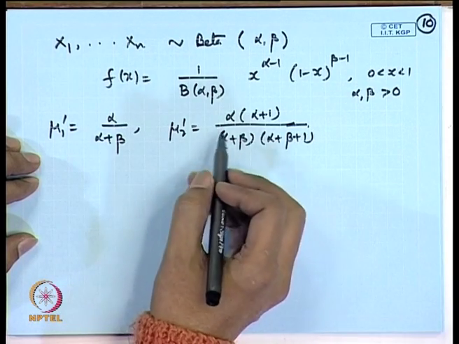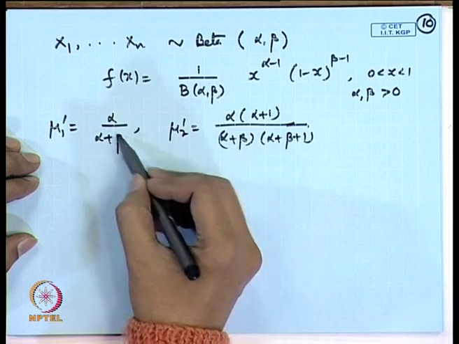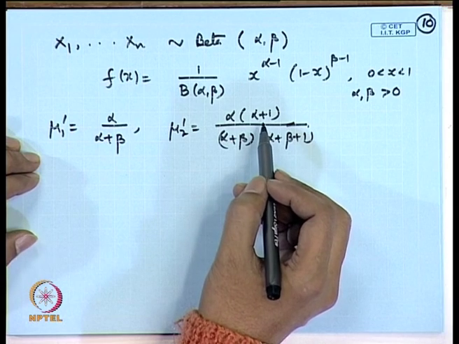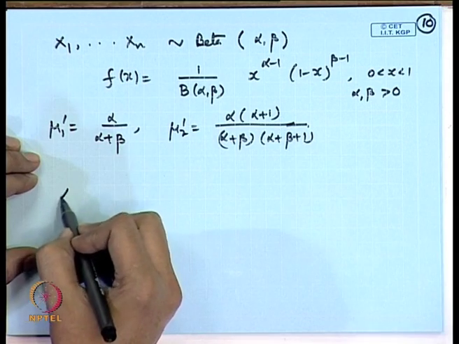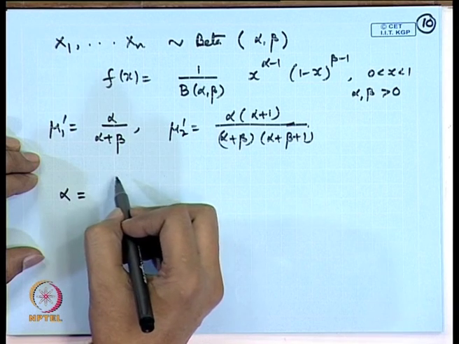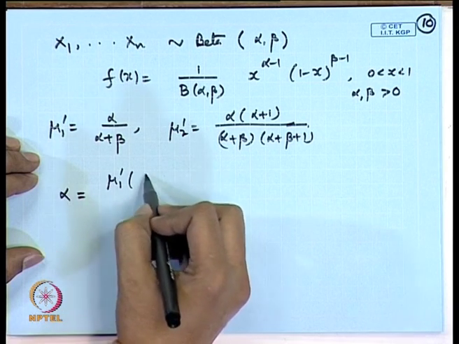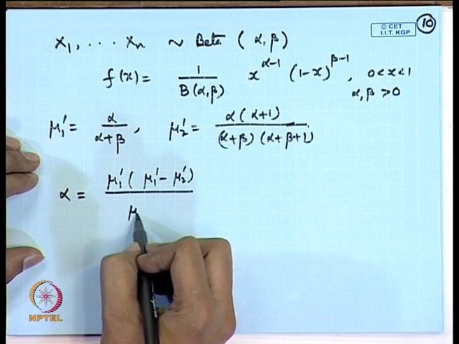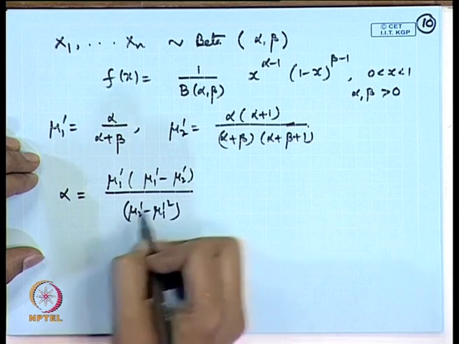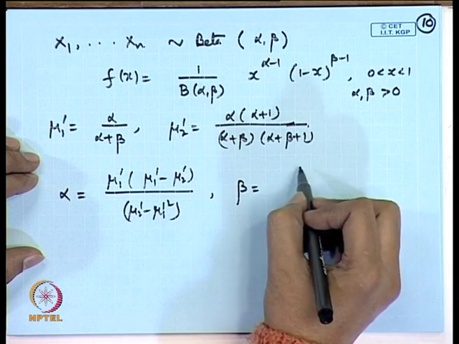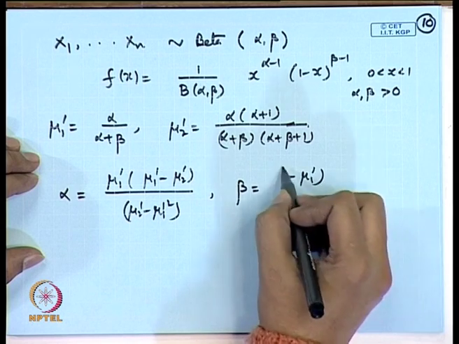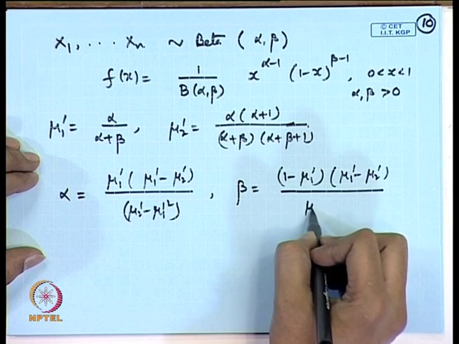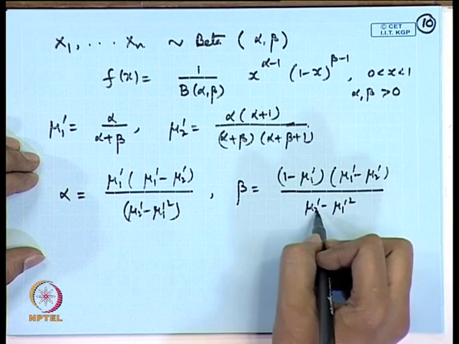So, we can solve these equations by first dividing and then subtracting 1, etcetera. The form of the solution is that alpha is equal to mu 1 prime into (mu 1 prime minus mu 2 prime) divided by (mu 2 prime minus mu 1 prime square), and beta is equal to 1 minus (mu 1 prime minus mu 2 prime) divided by (mu 2 prime minus mu 1 prime square).